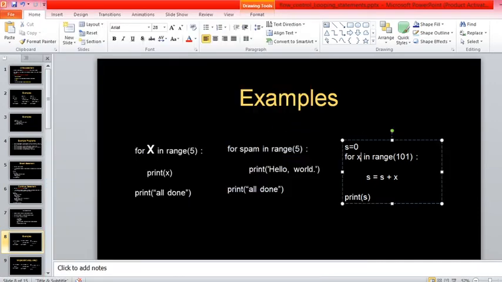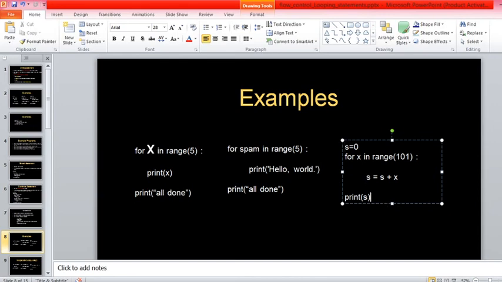Now what about this one? We have a variable, another variable here, s equals 0, then x ranges from 0 to 100, and then we have a statement s equals s plus x, and then it prints the value of s. So what will this code do? Sum of total numbers.